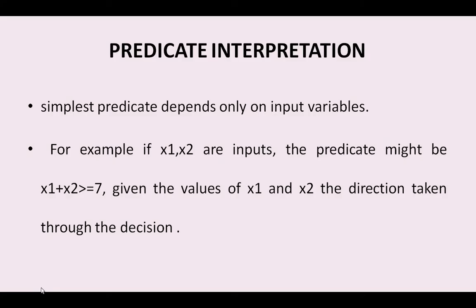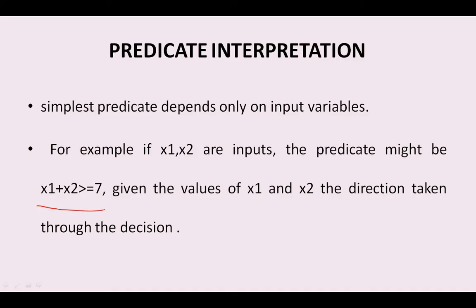For example, we have two input values x1 and x2, and the required predicate is x1 + x2 >= 7. Based on the input values it may give the output value as true or false.